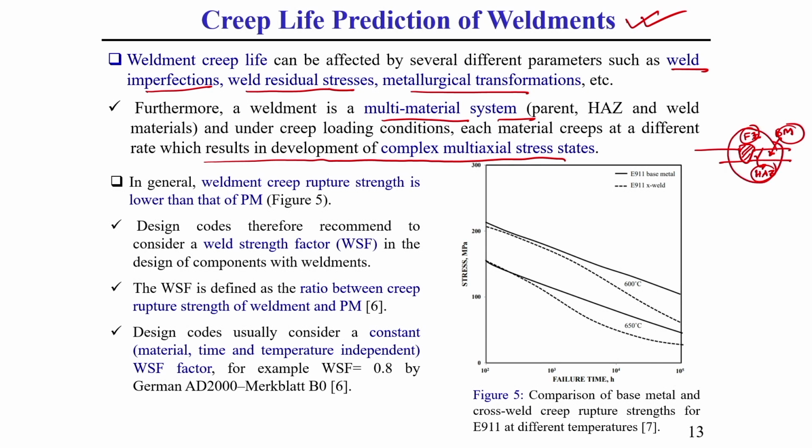This you should keep in mind. The stress state is not uniform, multi axial stress state takes place. That is why in welding creep is a very critical phenomenon.